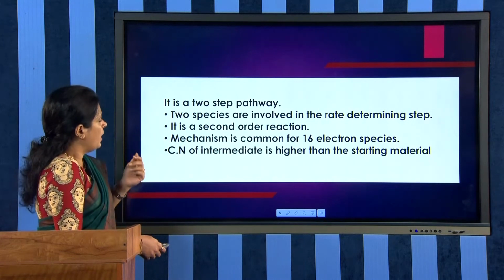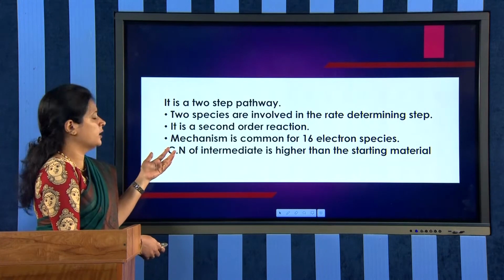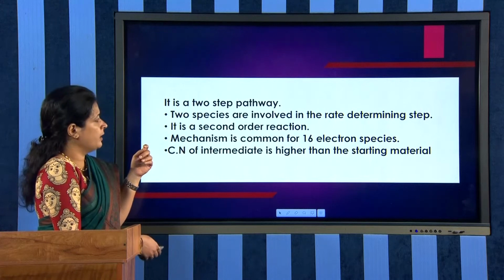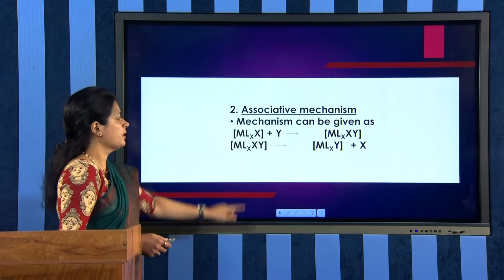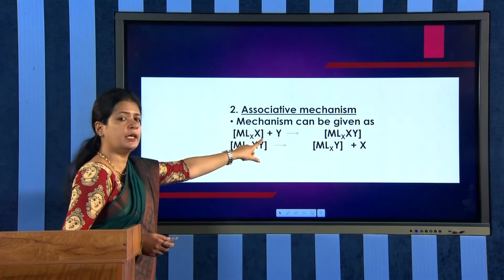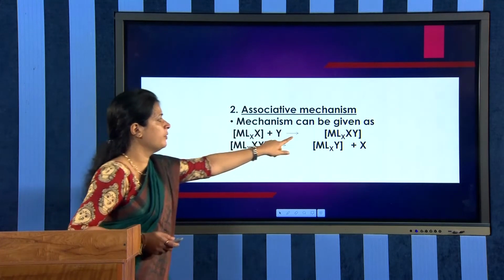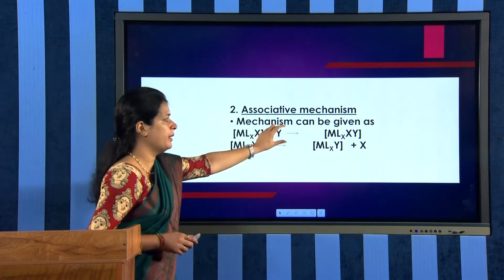Now if we look at the coordination number of the intermediate, before that I must say which is the intermediate in the complex. The reactive starting complex reacts with the entering ligand to form the intermediate. Which is the intermediate formed? It is MLXXY.